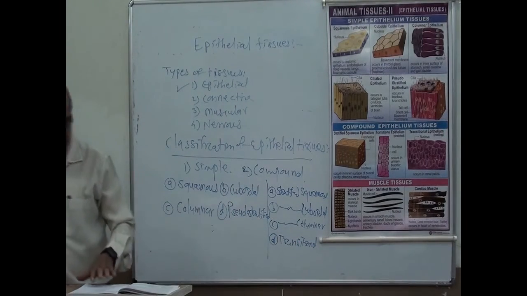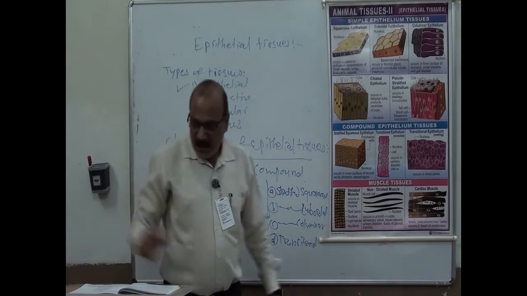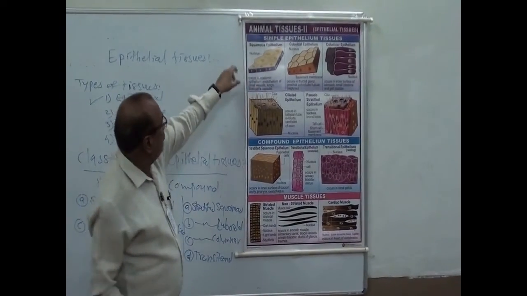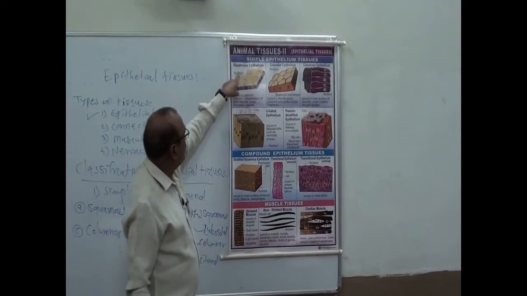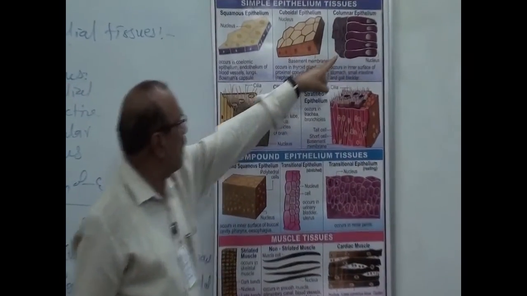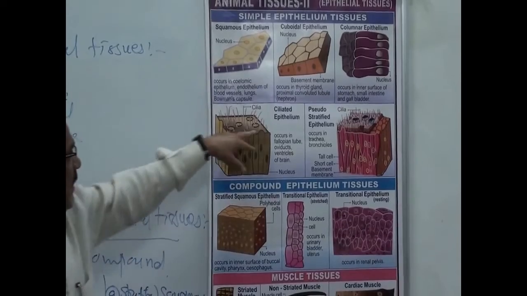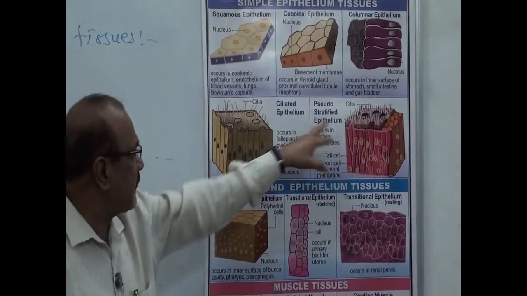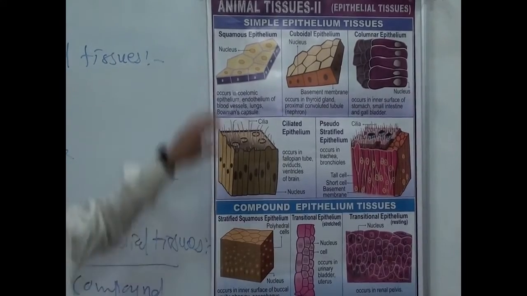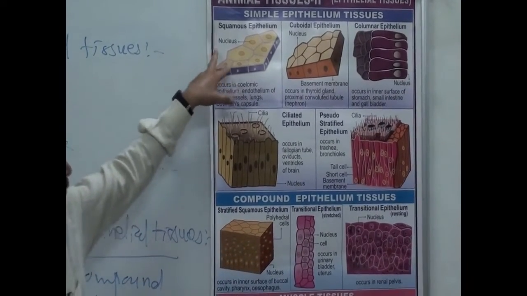These are also four types of compound epithelial tissues. Now here, these are the simple epithelial tissues: squamous epithelium, cuboidal epithelium, columnar epithelium, ciliated epithelium, and pseudostratified. Ciliated epithelium is a modification of the columnar cells. Now the first one is squamous epithelium.